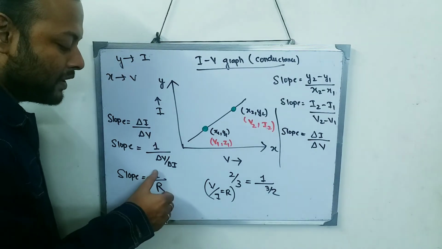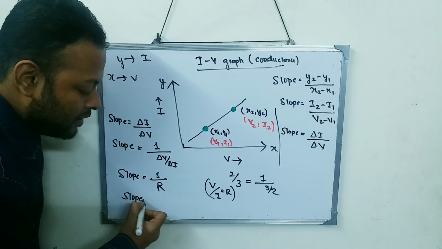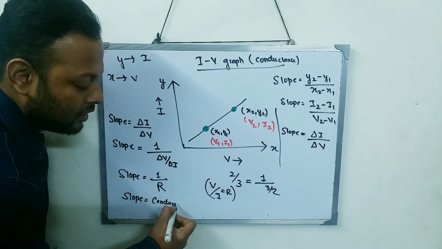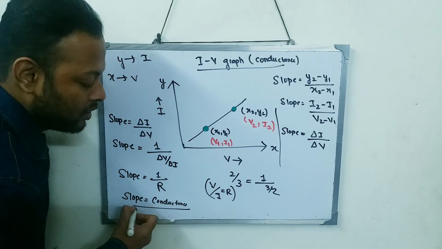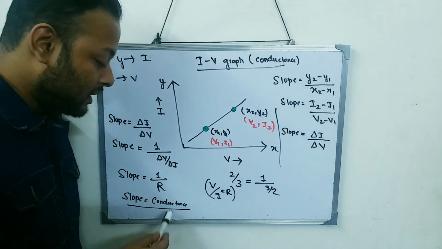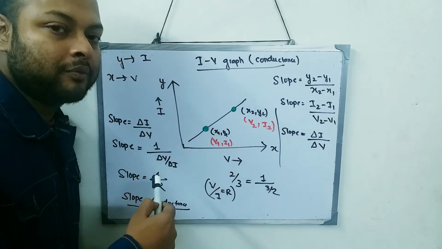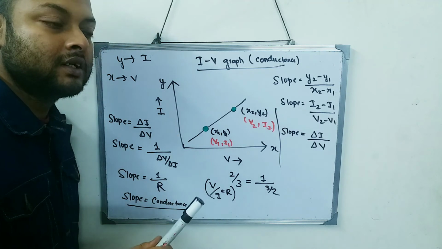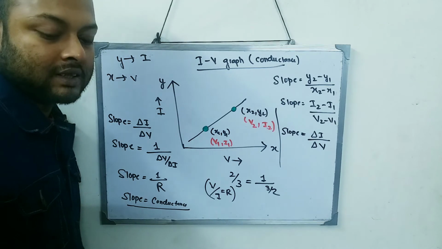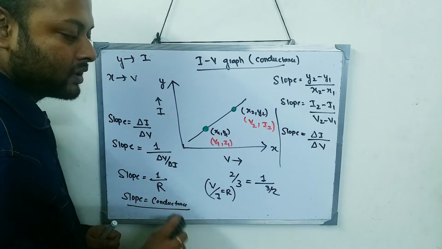And what is 1 by resistance? We have just now studied. 1 by resistance is called conductance. So slope for an IV curve represents conductance, and slope for a VI graph that we did in the previous video represents resistance. I hope you understand these 2 points. I hope you understood this point.